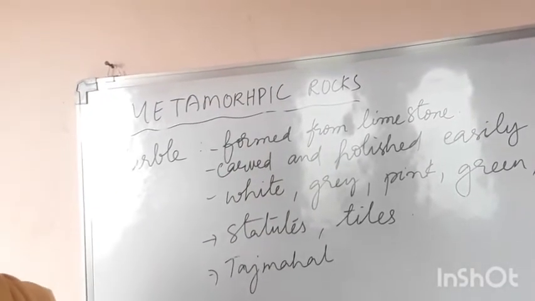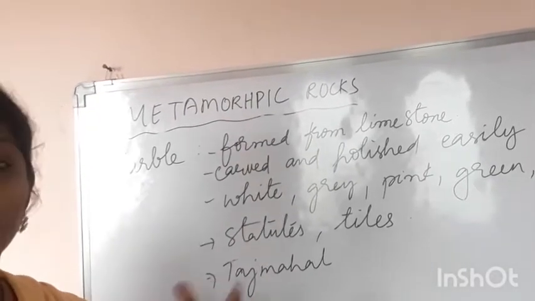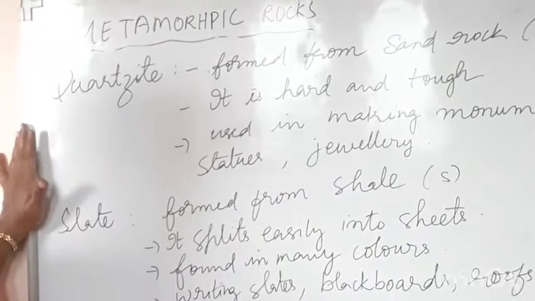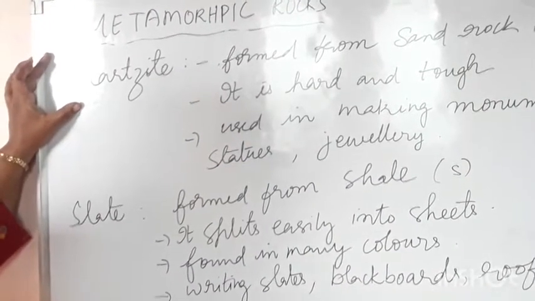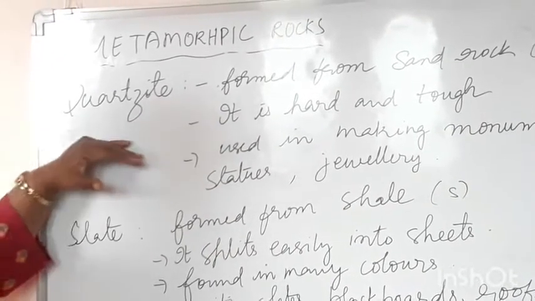So we'll move on to the next kind of metamorphic rock. The other kind of metamorphic rock that we can see is quartzite. What is it? Quartzite.